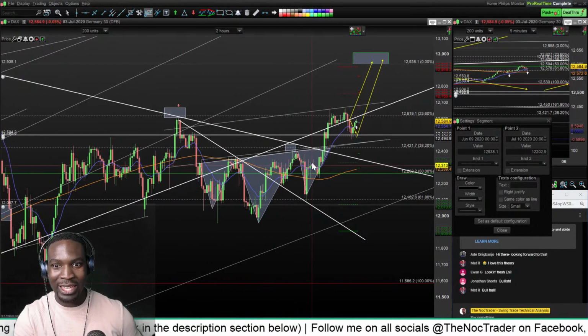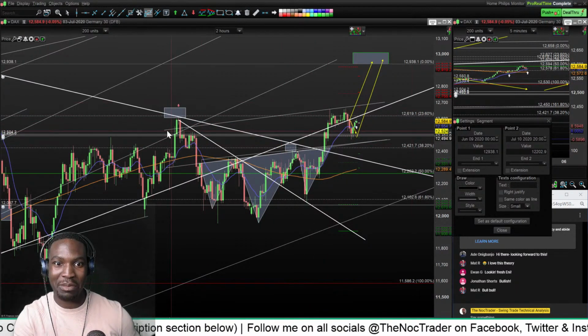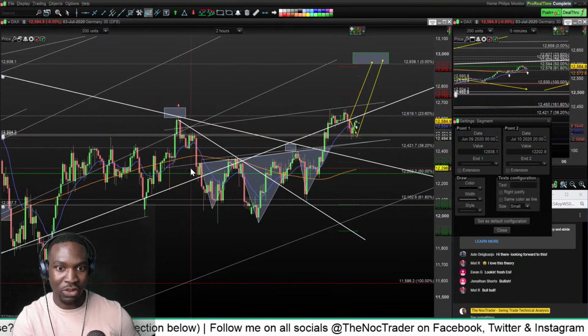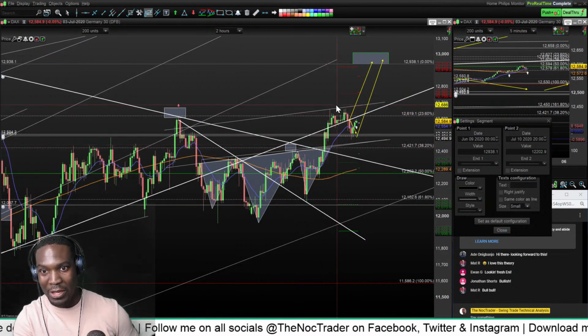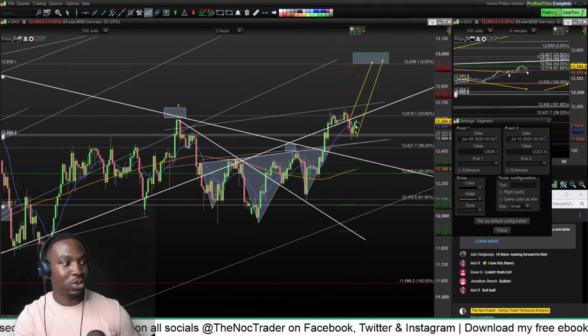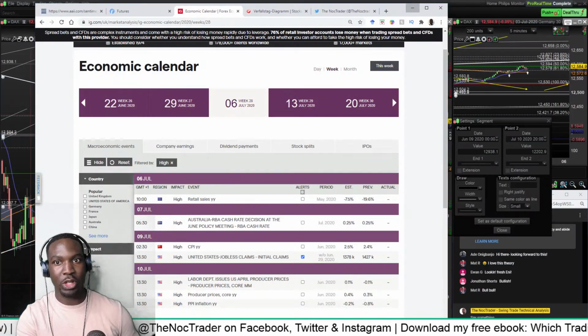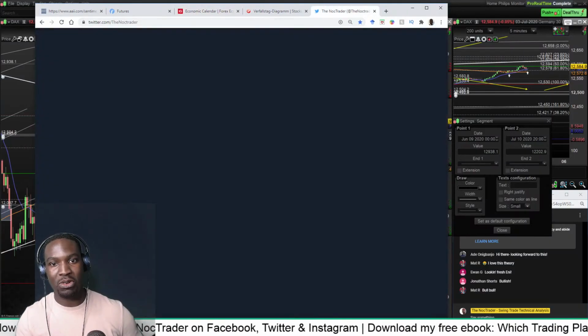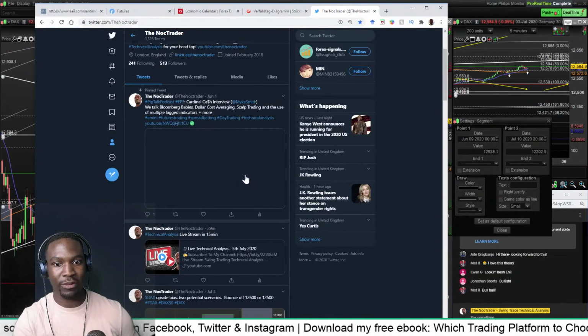Once the inverted head and shoulders breaks out of the neckline, it's going to climb, and it's going to climb to near the same level as the previous highs that it dropped from, and it's going to sell off. So I made money off of the climb here, and I also made money off the sell off, because I knew it was going to sell off. And I called that out on Twitter, because once you understand how the technical analysis goes, and how certain patterns move, it's easy to call out different trades.